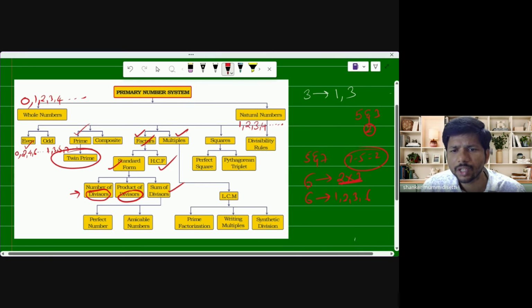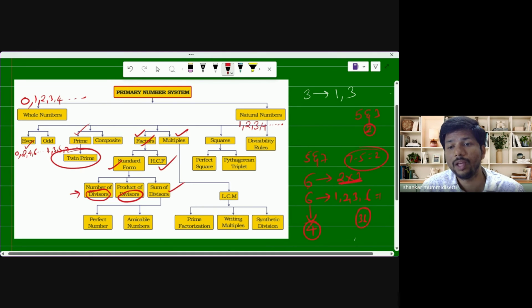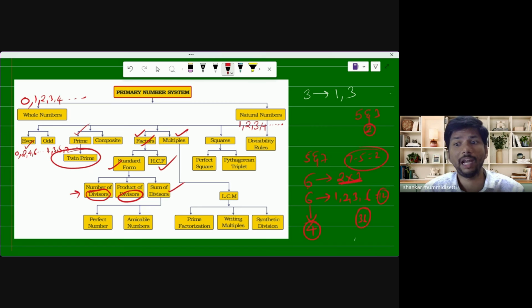The number of divisors of 6 is how many here? 4 divisors. The number of divisors of 6 is 4. And their product is how much? 1 times 2 is 2, 2 times 3 is 6, 6 times 6 is 36, the product of divisors. And the sum of divisors: 1 plus 2 is 3, 3 plus 3 is 6, 6 plus 6 is 12. With the help of an example, I hope you guys understood. Okay. So for bigger numbers, how to do it? With the help of some formulae. That is also I'm going to explain.